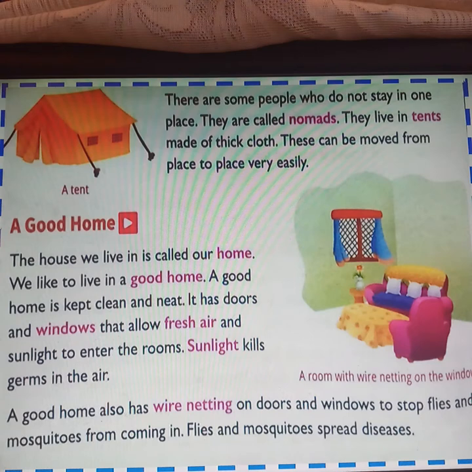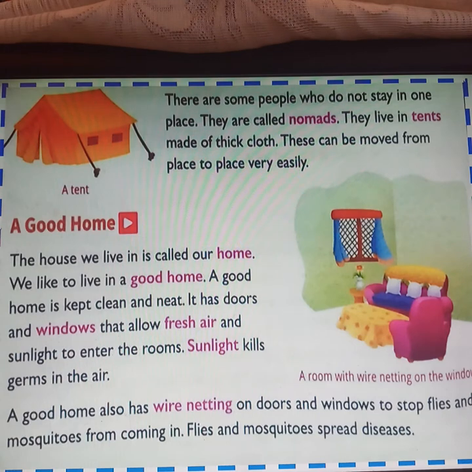A good home. The house we live in is called our home. So the house that we live in is called our home. We like to live in a good home. A good home is kept clean and neat. It has doors and windows that allow fresh air and sunlight to enter the rooms. Sunlight kills the germs in the air. So, the house we live in is called a home. We like to live in a good home.